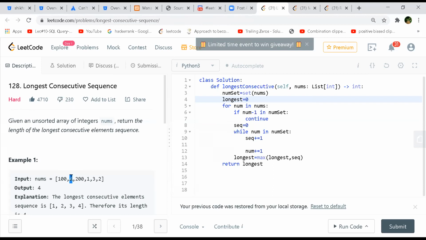If you take 4, if 3 is present, then I won't go for its right. I won't be checking further. I'll skip this element. But if you come to 200, 199 is not there, right? Now I will go only on 200. I'll check for 201, 202. So every sequence is just checked once.